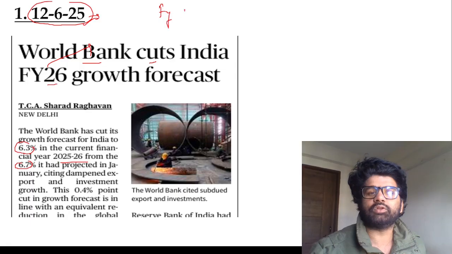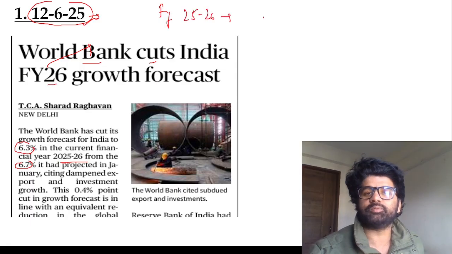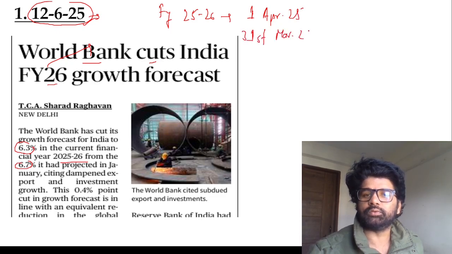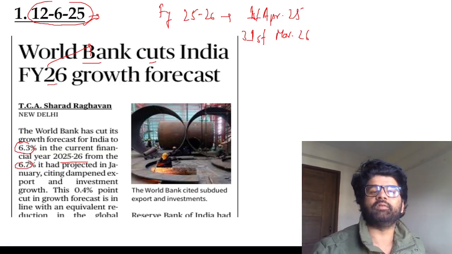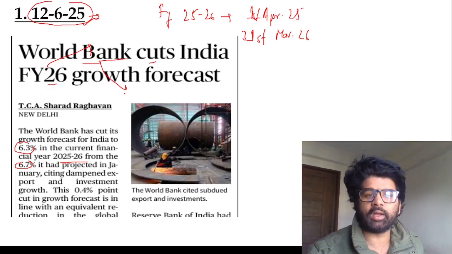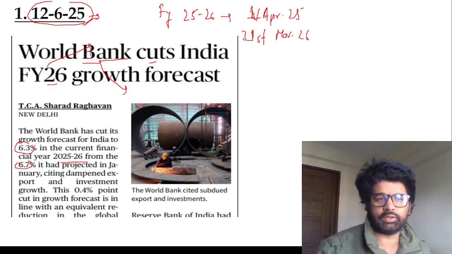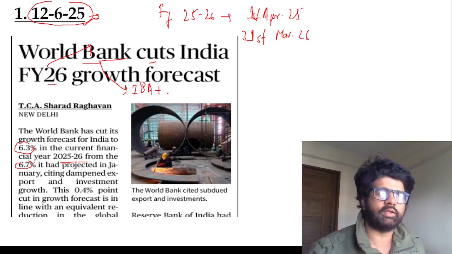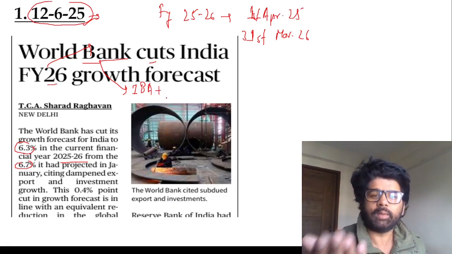First of all, conceptually you should know fiscal year 25-26 means the year which is starting from 1st April 25 ending on 31st March 26. So this thing should be known to you. In that regard, they're giving some forecast. What is important from exam perspective? World Bank and World Bank Group, how they are different from each other.